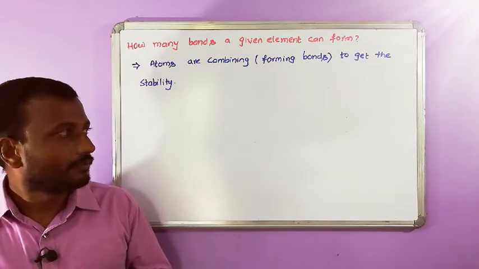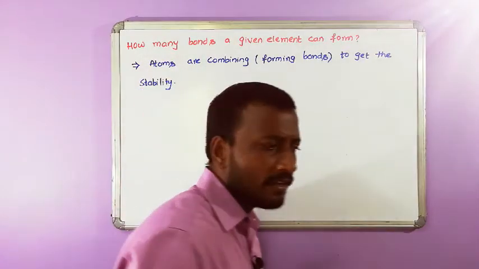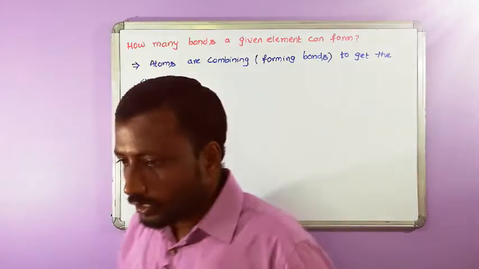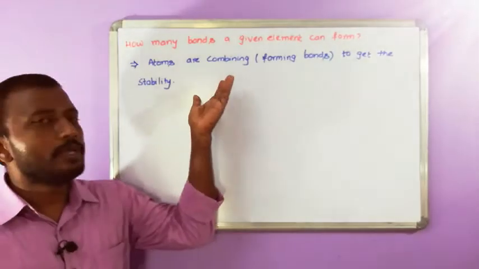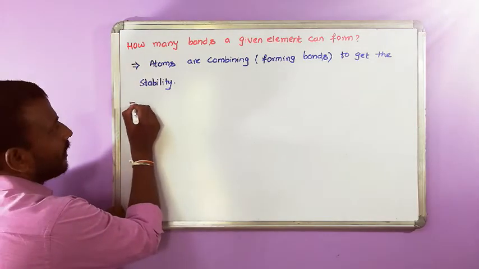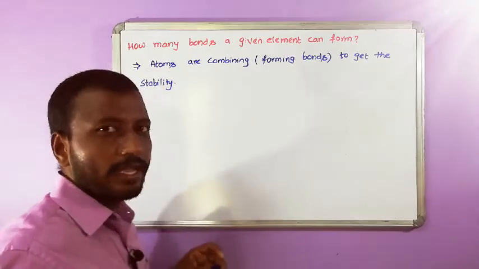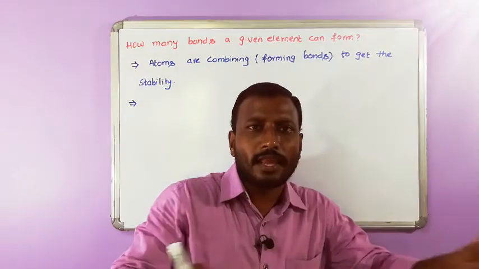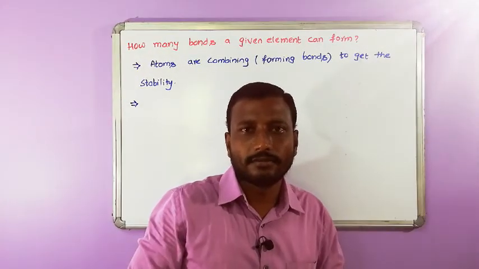What are noble gases having in particular? Stability means getting the noble gas configuration so that it does not react further with any other element.